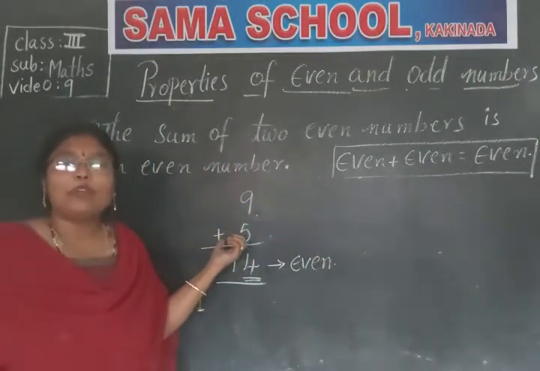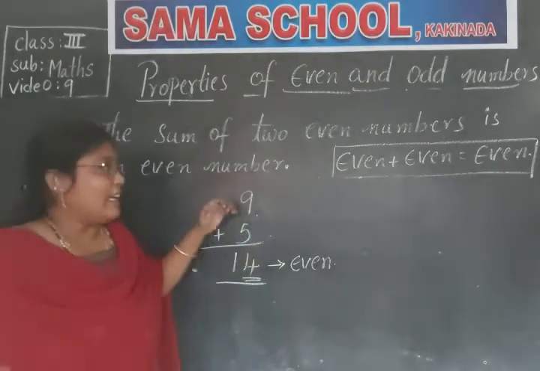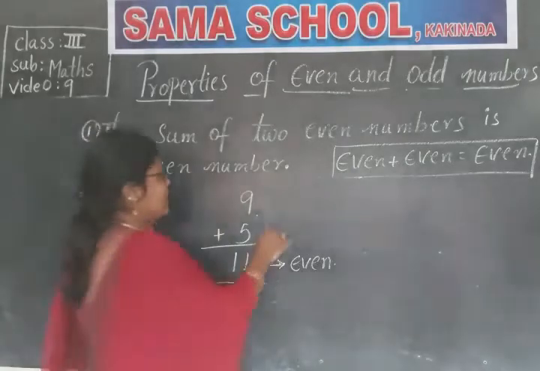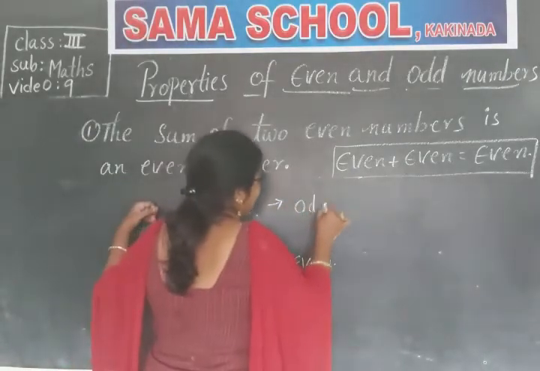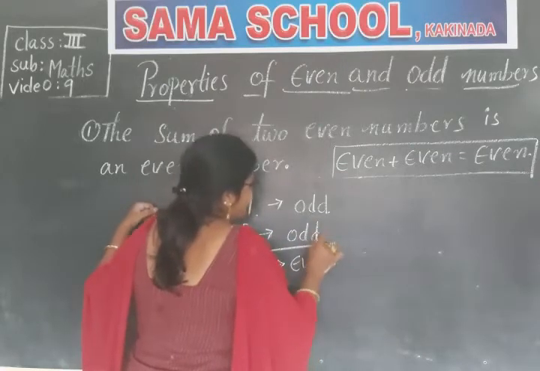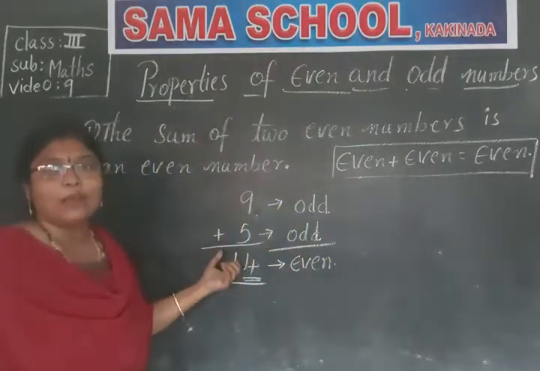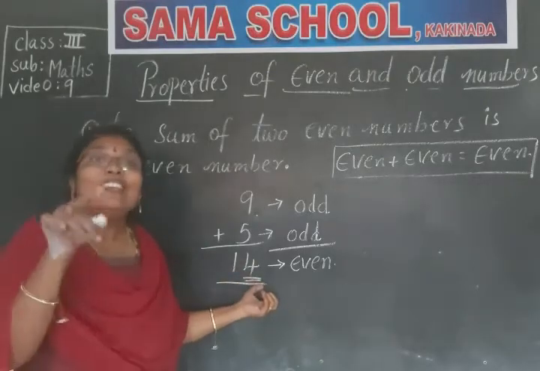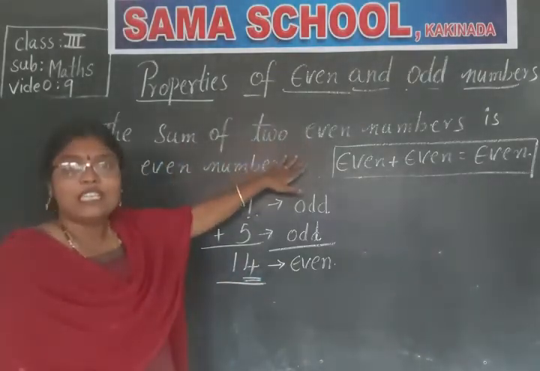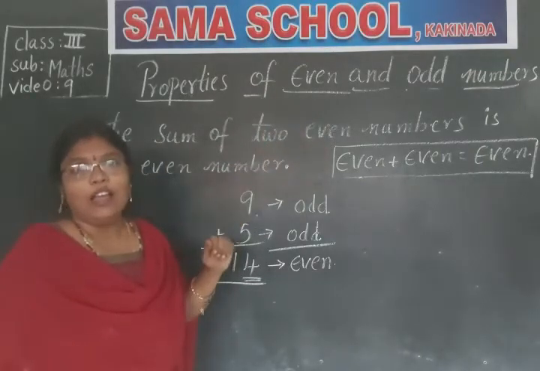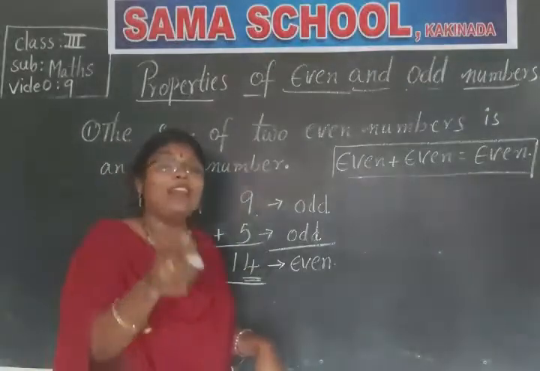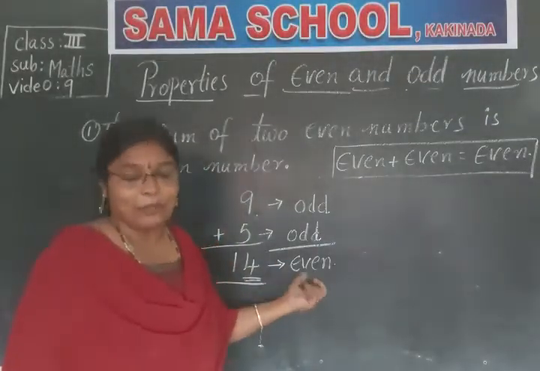So, what have we proved here? What did we get? If you add two odd numbers, see, 9 is an odd number and 5 is also an odd number. If you add these two odd numbers, what did we get? Even number again. The sum of two even numbers is an even number and the sum of two odd numbers is also an even number.